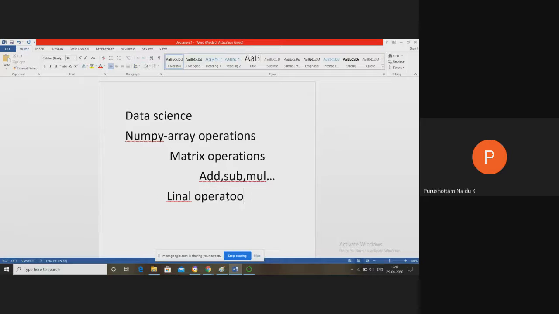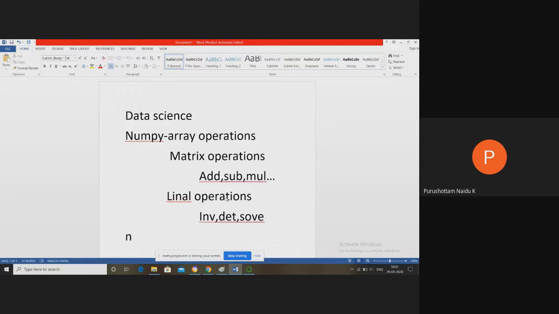We discussed how to perform the inverse and how to calculate the determinant by using the det method. And we discussed how to solve linear equations by using the solve method. So these are some of the concepts discussed in the NumPy library.